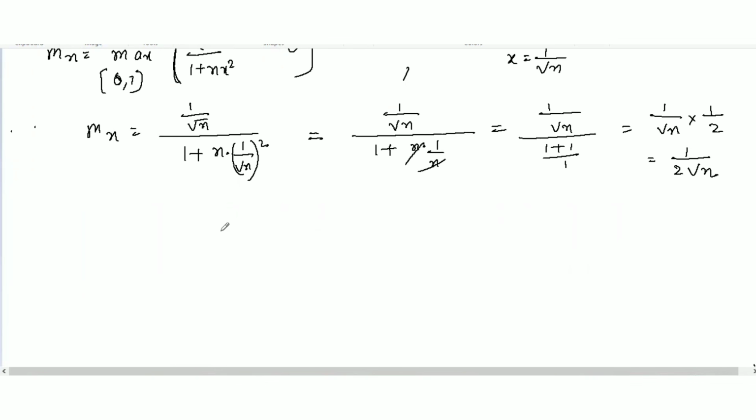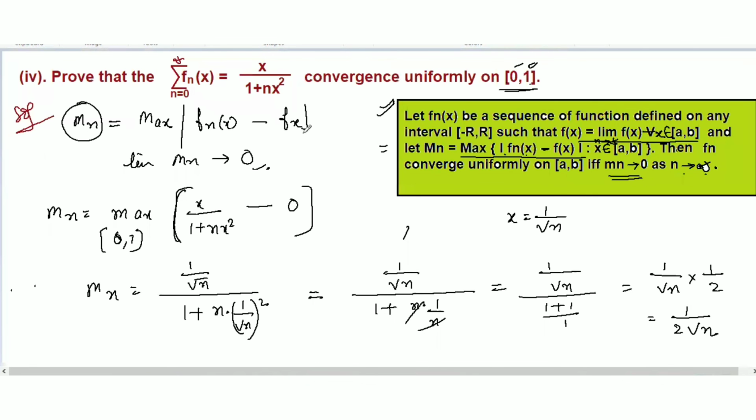Now we will find the limit of Mn. Clearly, what we have to find here is the limit of Mn, and we should get Mn tending to 0 as n tends to infinity.